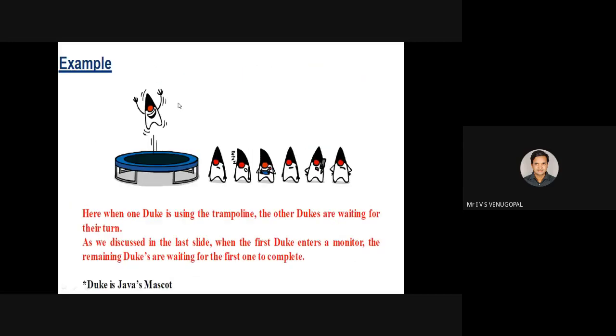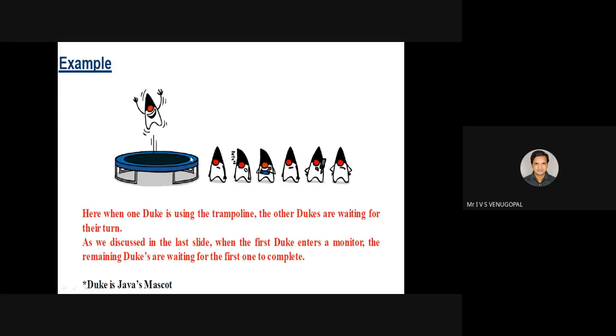See, for example, Duke. Duke is one of Java's mascots. It is a trademark symbol that represents Java's mascot. For example, consider he is using the trampoline. He is playing that game. Then other Dukes are waiting for their turn. At a time, only one Duke or one player can play using the trampoline. So, for example, consider playing the trampoline is a critical section or a shared resource.